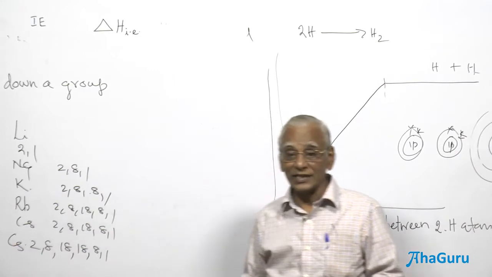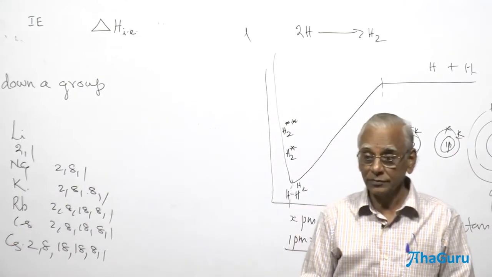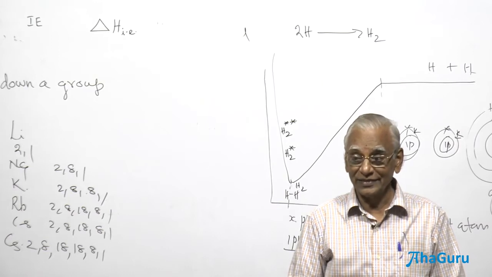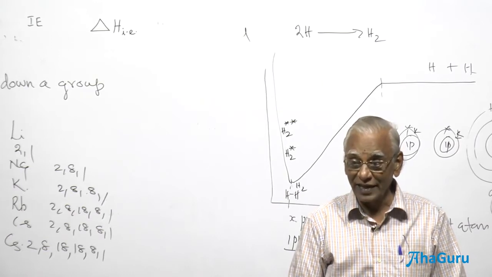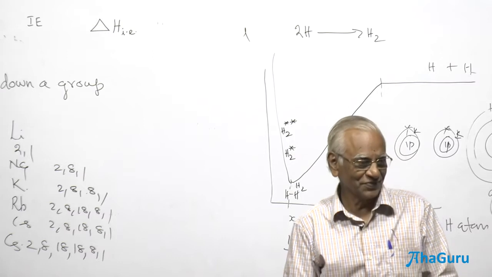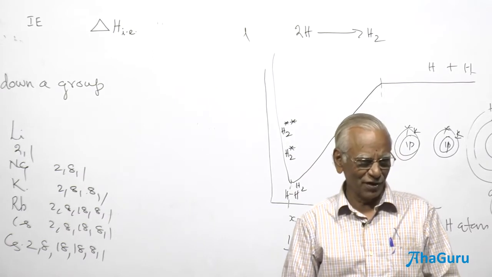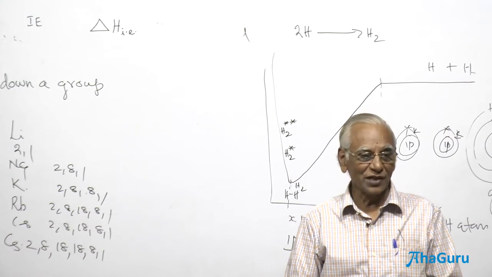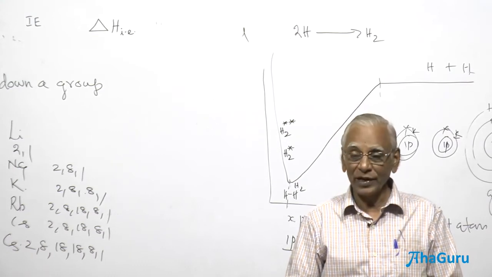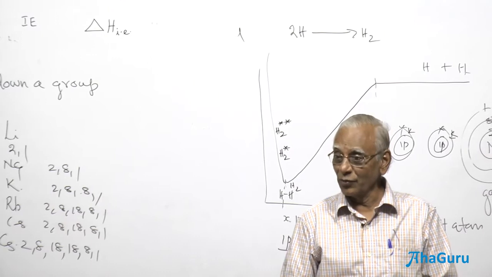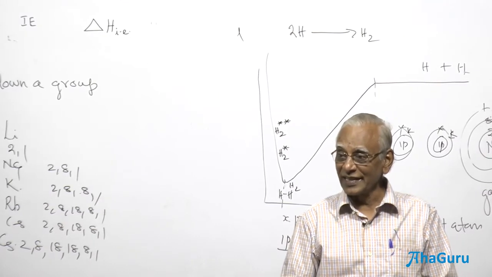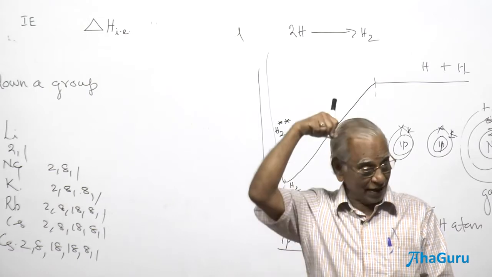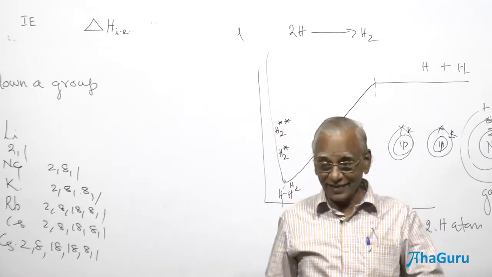due to the increase in the number of inner electrons. You have to understand two things here. What are inner electrons? How many of them are inner electrons? Why? Because of the increase in the inner electrons, the attraction towards the outermost electron decreases.